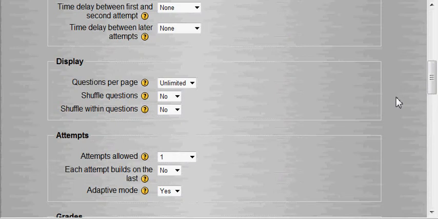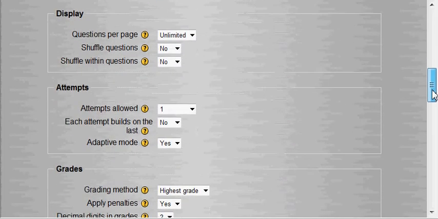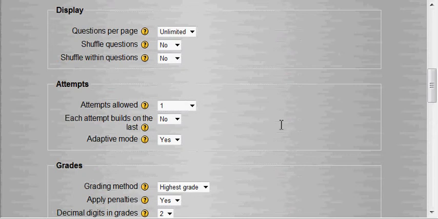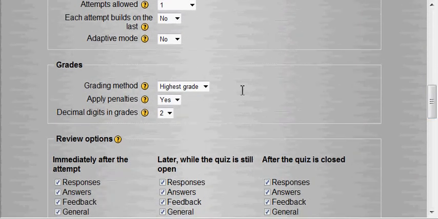There's other reasons you might want to have multiple choices, like they could choose it and get it wrong, come back later in 5 minutes and try again, which doesn't seem to make sense for our purposes, but that's an option. So they get one attempt. We're going to non-adaptive mode. We could talk about that more later. That's actually kind of a complicated field there. Highest grade doesn't make sense. They're just going to get the 1 grade based on what answer they gave. We're not applying penalties, and we're giving 2 decimal digits.